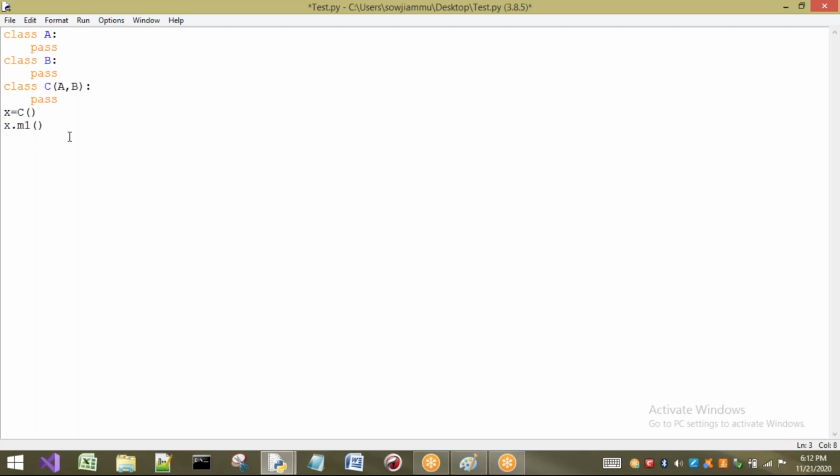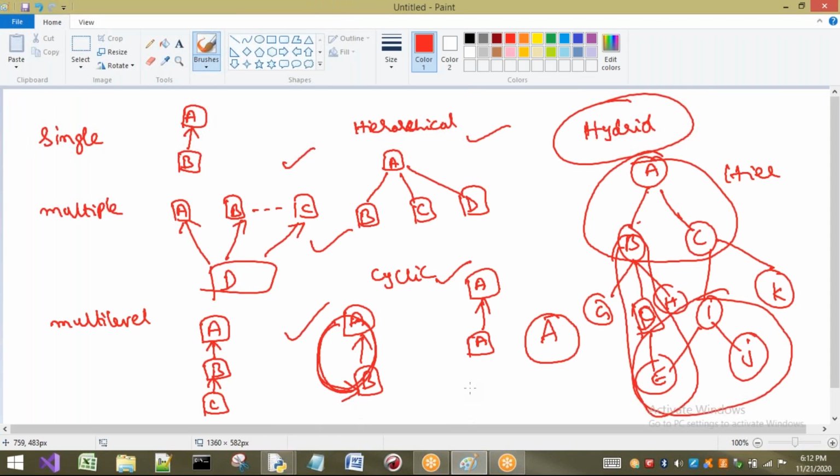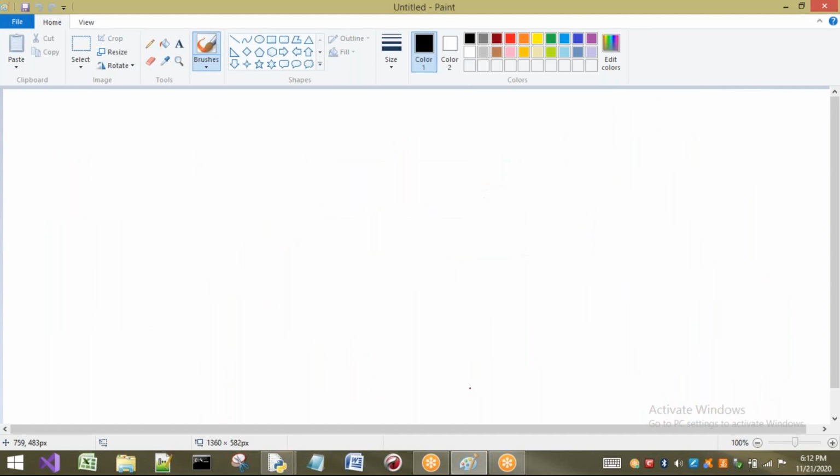Next, one more superclass is there for all the classes in Python. That is the object class. As we know, in the same way, the superclass of all the classes in Java is what? Object class. In the same way, here also the superclass is the object class only. The superclass of all the classes is Object. All the classes means what?